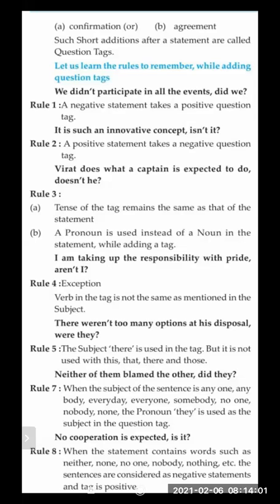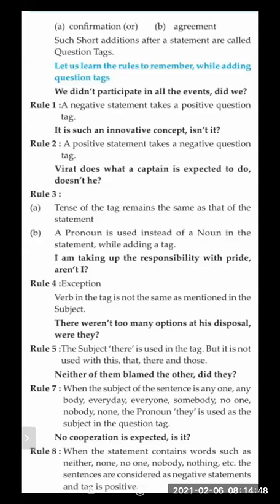Okay, now let us see further. "Neither of them blamed the other, did they?" When the subject of the sentence is anyone, anybody, everyone, somebody, no one, nobody, or none, the pronoun "they" is used as the subject in the question tag. Obviously, again, you will see it's a negative sentence. "Neither," "nor," "never" have also come. So the question tag is "did they." This is a rule: "did they."